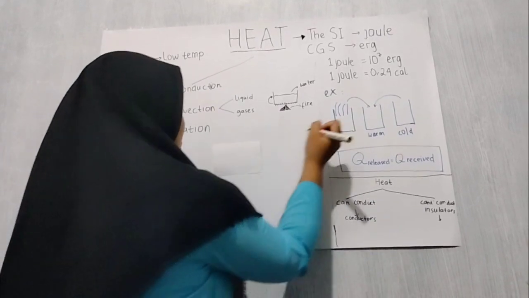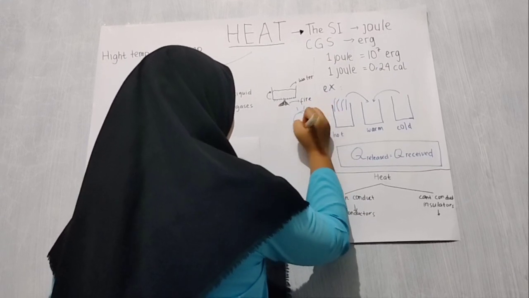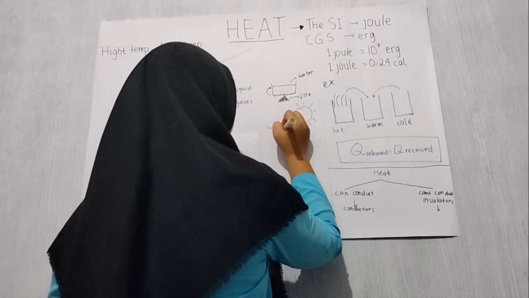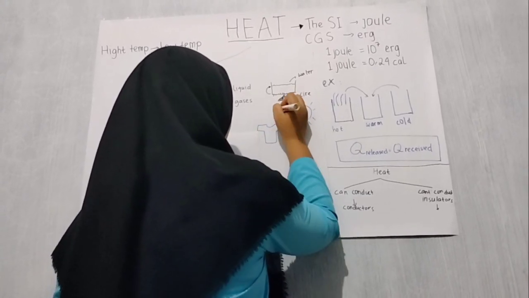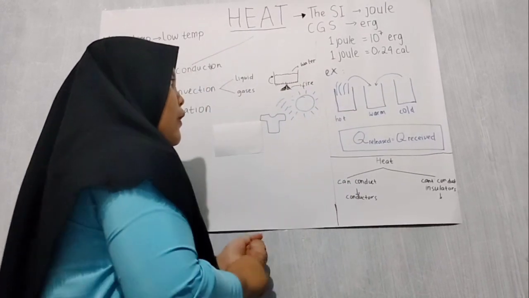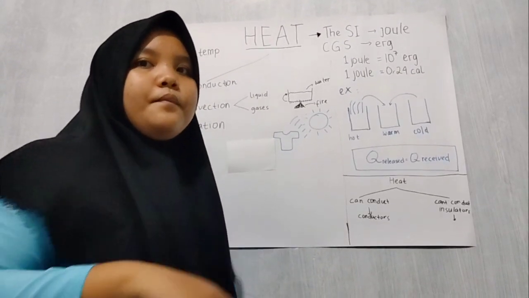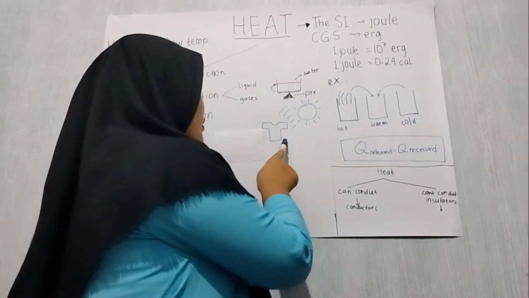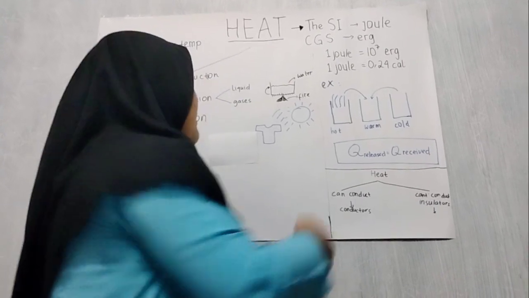In the illustration, there is no physical contact with the sun, but the clothes will become dry because of the radiation.